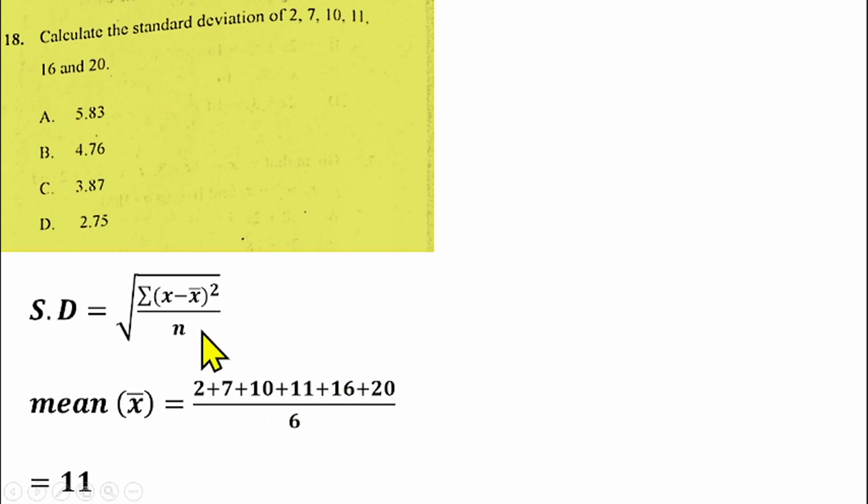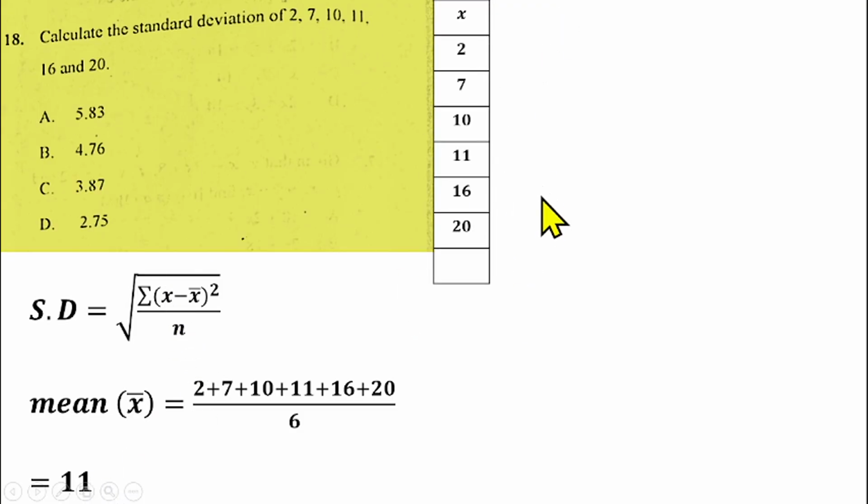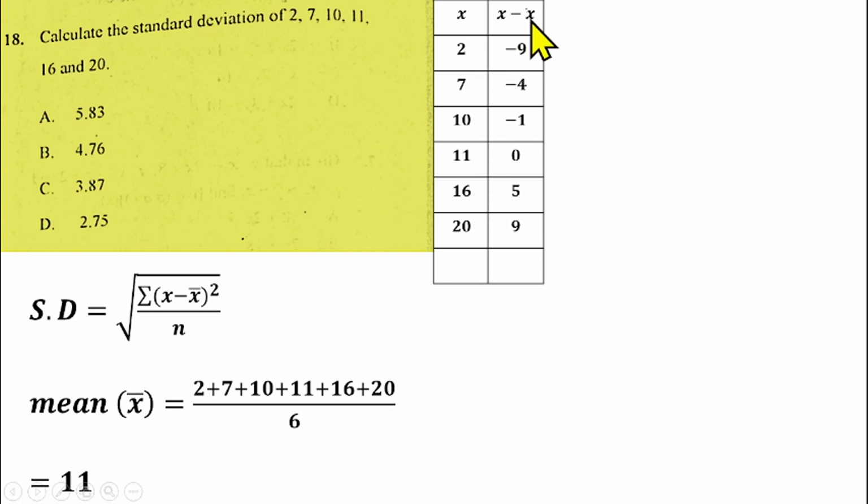After finding the mean, now we need to find our x minus x bar by removing our mean from x. So how you can compute that in a tabular form. These are the values of our x: 2, 7, 10, 11, 16, 20. So we need to compute x minus x bar by removing our mean from our x. So we have 2 minus 11, that gives us minus 9, 7 minus 11 is minus 4, 10 minus 11 is minus 1, 11 minus 11 is 0, 16 minus 11 is 5, 20 minus 11 is 9.